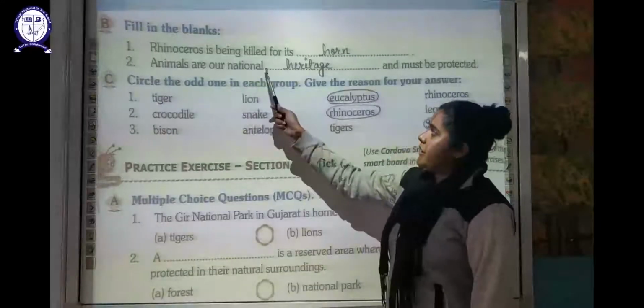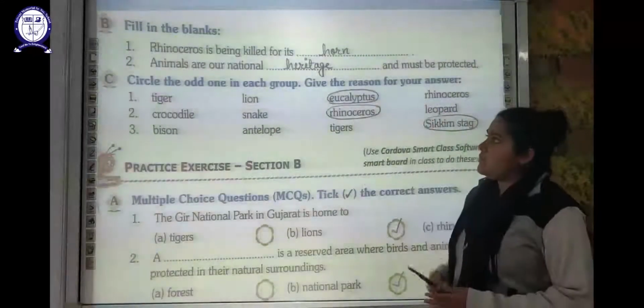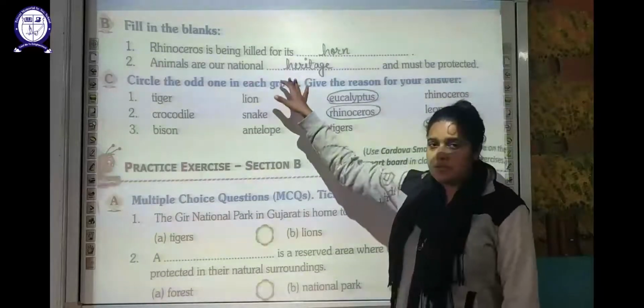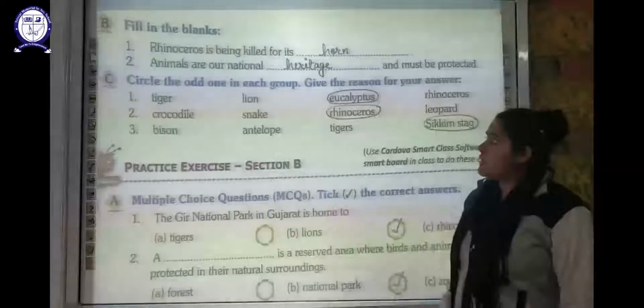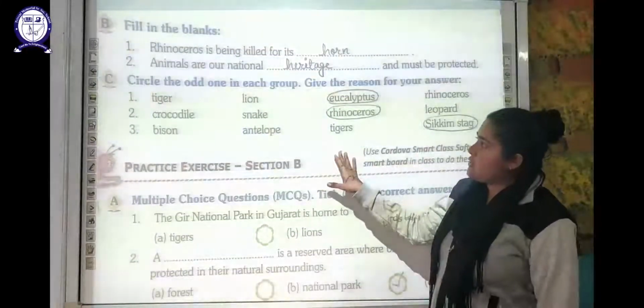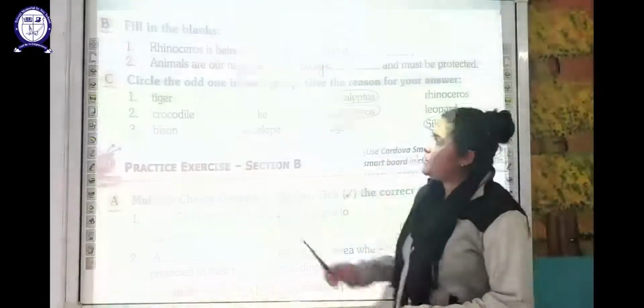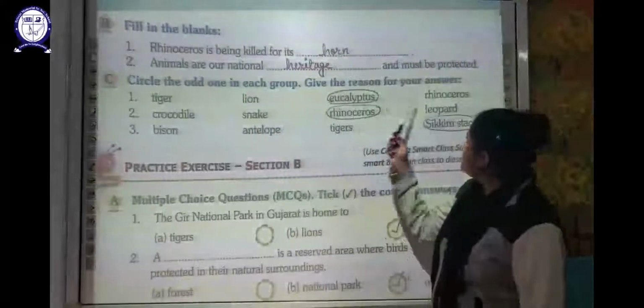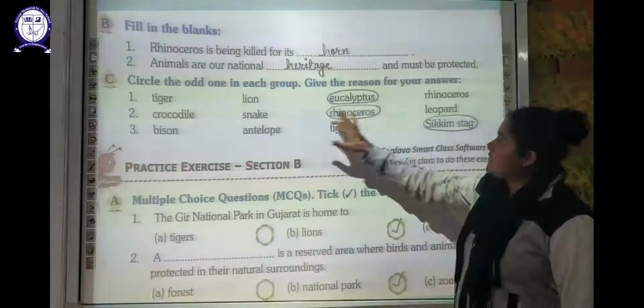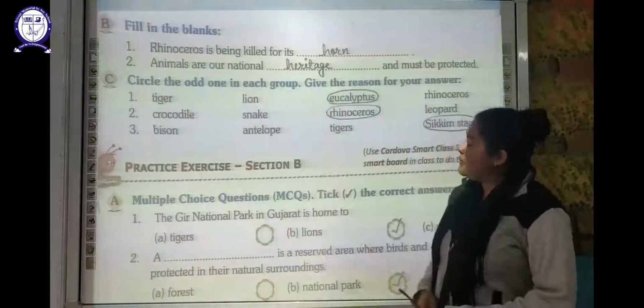Animals are our national heritage and must be protected. So these are our national heritage. They have to be protected. Now moving on to the next question, you have to choose the odd one out. So here you can see the tiger, the lion, eucalyptus and rhinoceros. So these are various animals and eucalyptus is a plant.